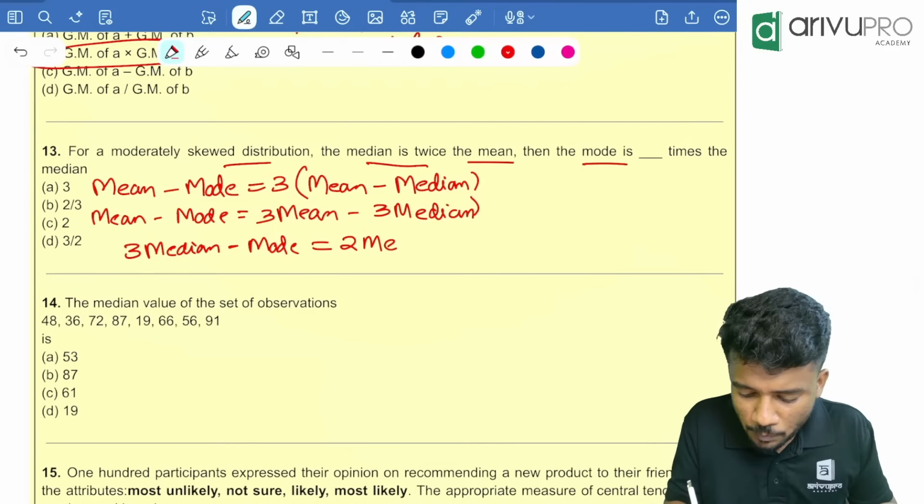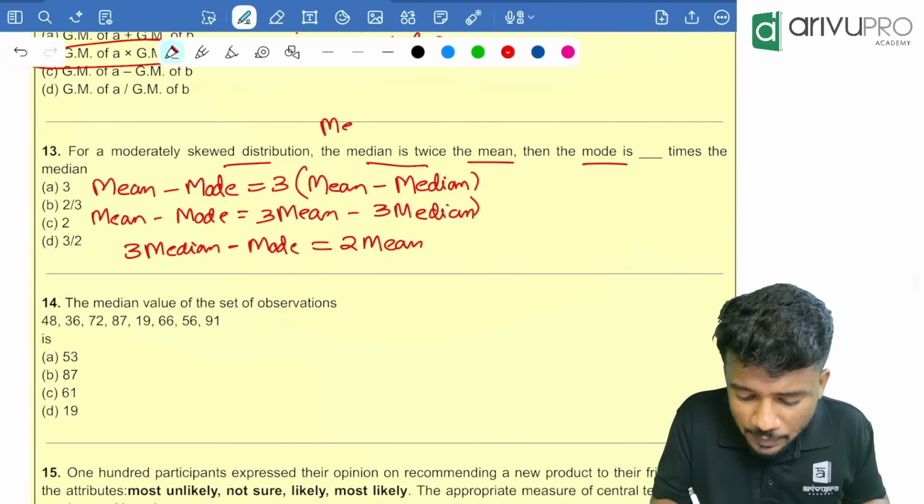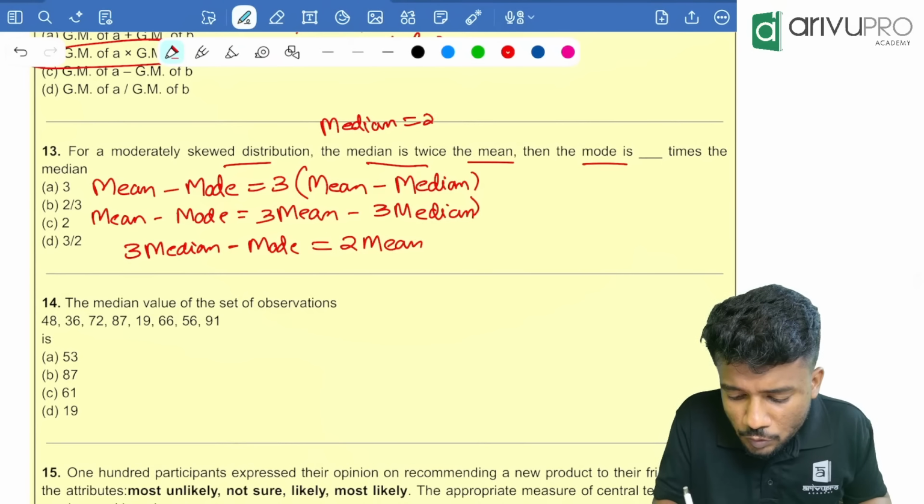Now what else is given in the question? For a moderately skewed distribution, median is twice the mean. So median is 2 times the mean. We need to find mode is how many times, so we need to eliminate mean. Mean is 1 by 2 times the median. Substitute. So 3 median minus mode is equal to 2 into 1 by 2 times the median.